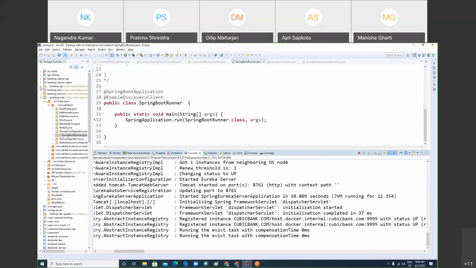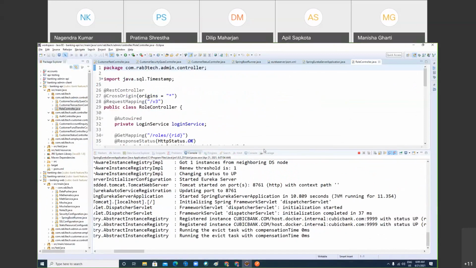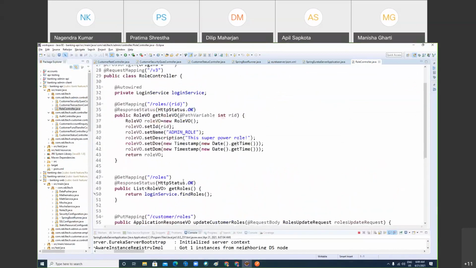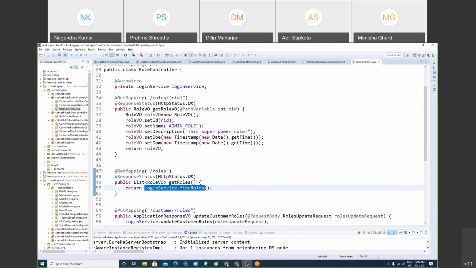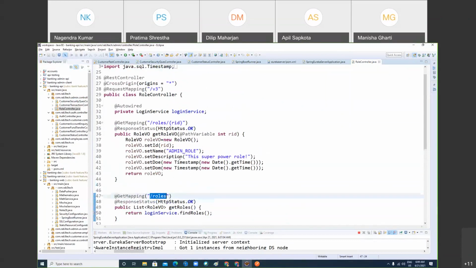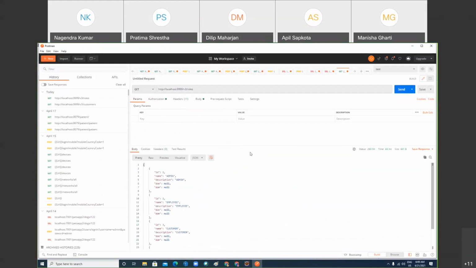So let's come to the REST API. Please help me. You should ask the question: which REST API do you want to access? Can I access a simple one first? This endpoint will go to the service layer and then the DAO layer and fetch all the roles present in the database. Can I fetch this REST API? It's simple: GET and v3/roles. This is the simplest one. Access it. Can you see this?